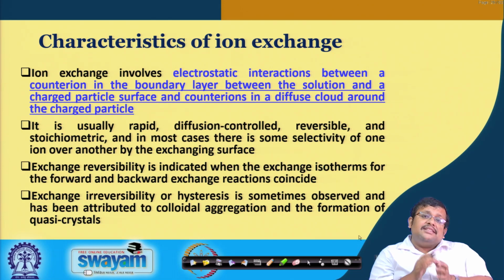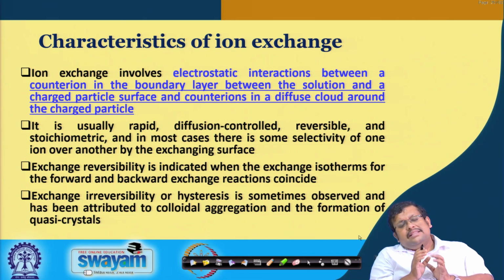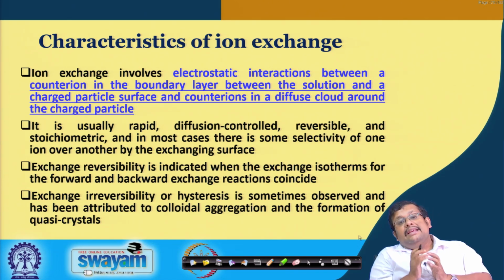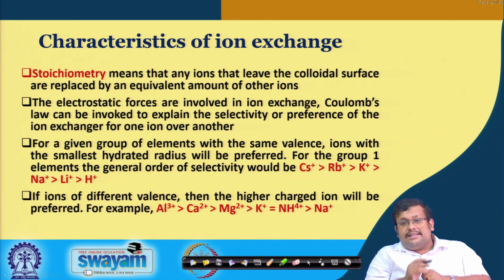So, exchange reversibility is indicated when the exchange isotherm for the forward and backward exchange reaction basically coincide, and exchange irreversibility or hysteresis is sometimes also observed. These are some aberrations, some special conditions where we can see exchange irreversibility or hysteresis, and this can be attributed to the colloid aggregation and the formation of the quasi crystals in the soil.